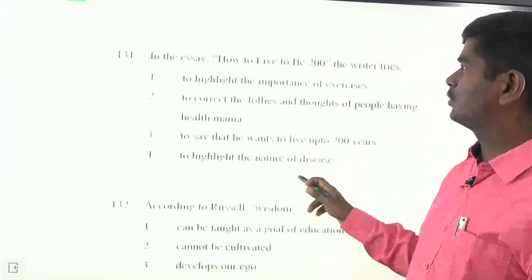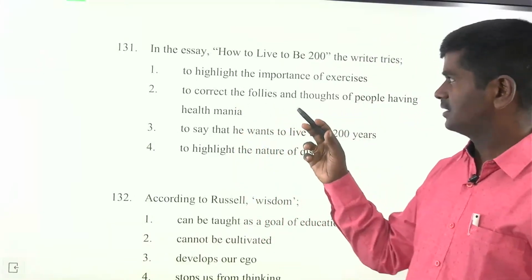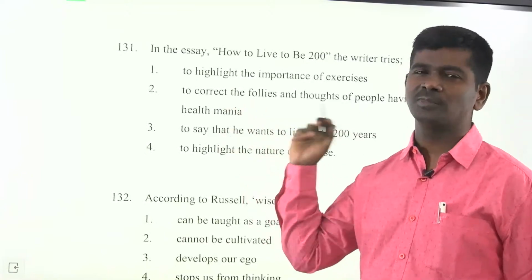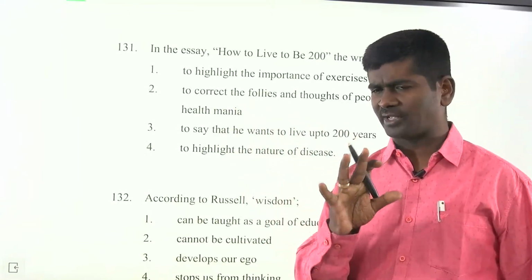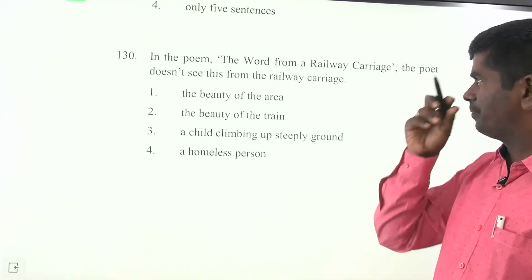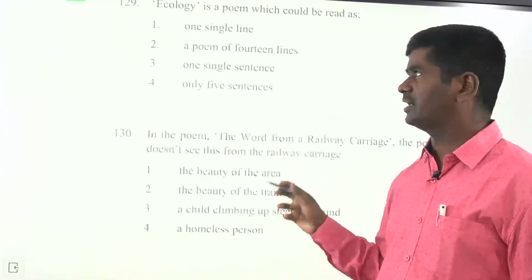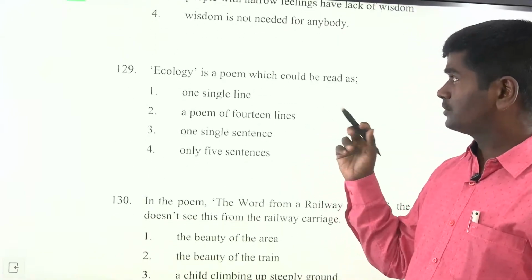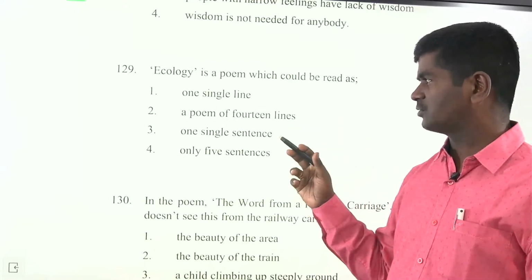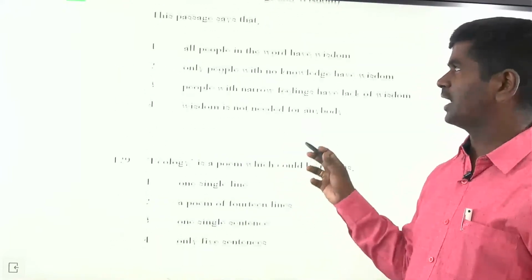Next, according to Russell, this is about wisdom. In the essay How to Live to be 200, the writer tries to highlight the importance of exercises to correct the follies of thoughts of people having health mania. So the answer is 2. He tries to correct the mindset of the people. In the poem The World from a Railway Carriage, this is a very simple poem you might have read from school level. It is a poem of 14 lines, one single sentence, okay, even I'm not aware of it.